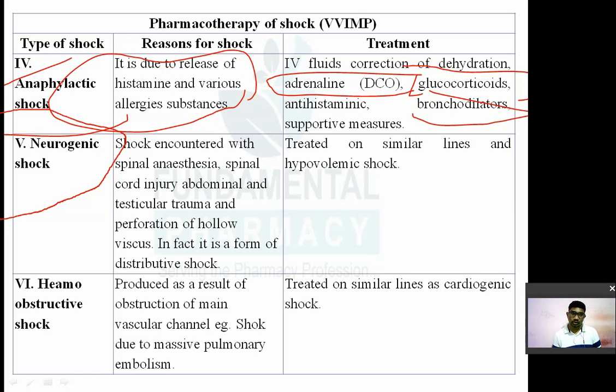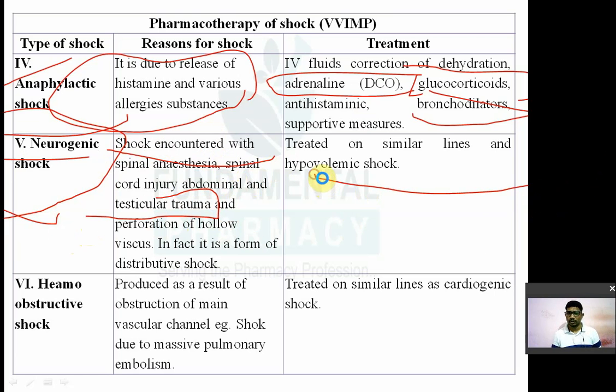Neurogenic shock मतलब क्या? Shock encountered with the spinal anesthesia. If there is injury to spinal cord, if there is intense pain, okay, if there is an intense injury, testicular trauma, मतलब अगर आपको लेदर बॉल दो टांगों के बीच में लग गया तो आपको ये ट्रॉमा हो जाएगा, testicular trauma. That can lead to neurogenic shock. So its treatment is similar to that of hypovolemic shock.